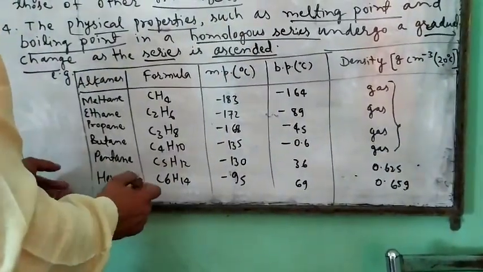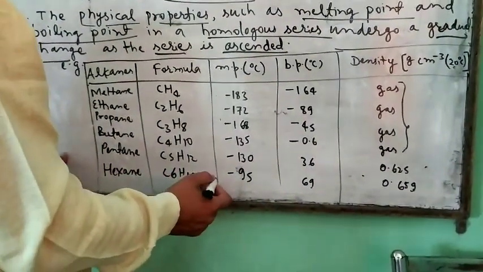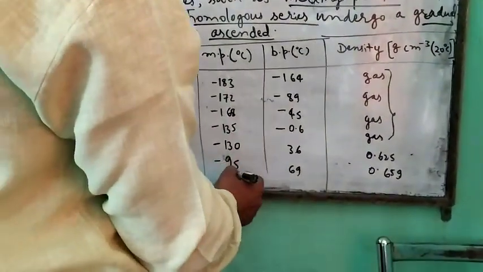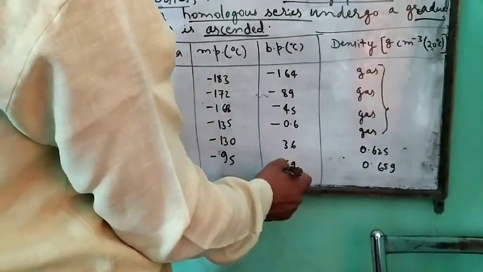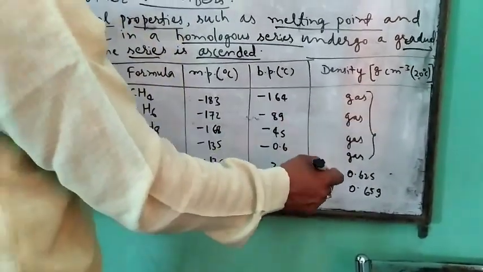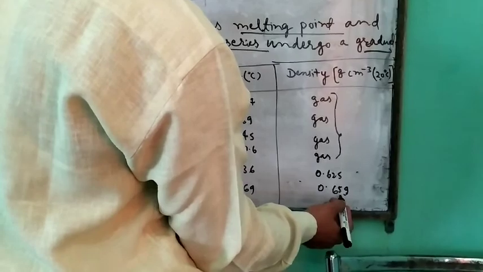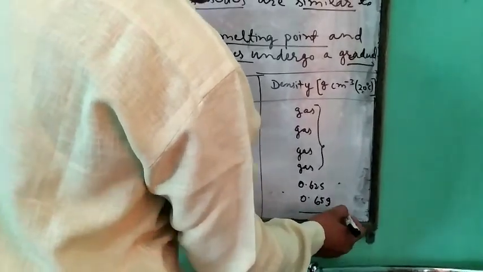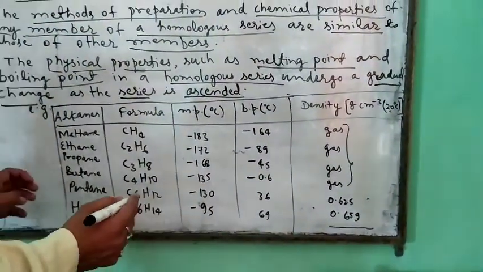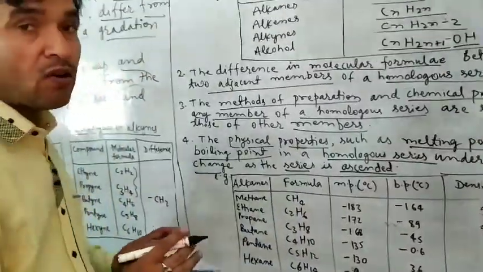Hexane has molecular formula C6H14, melting point minus 95 and boiling point 69, and its density is 0.659. So in this segment we only discuss homologous series.